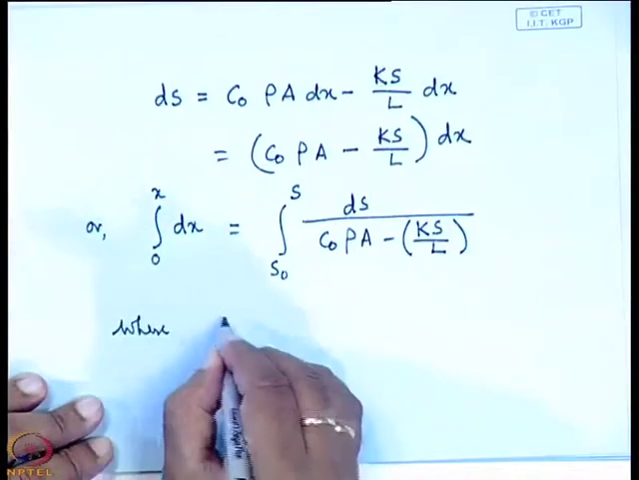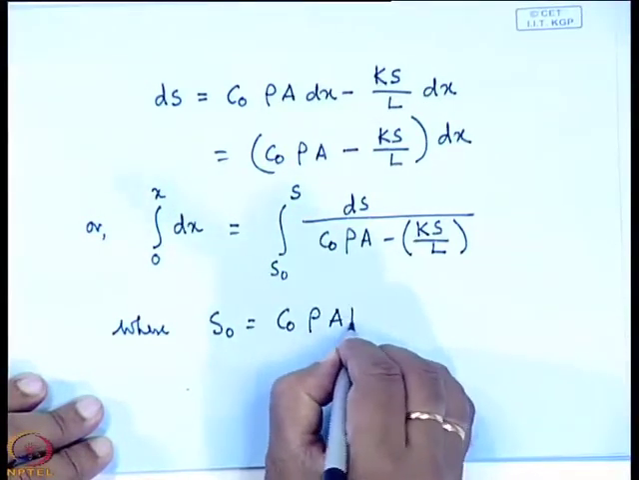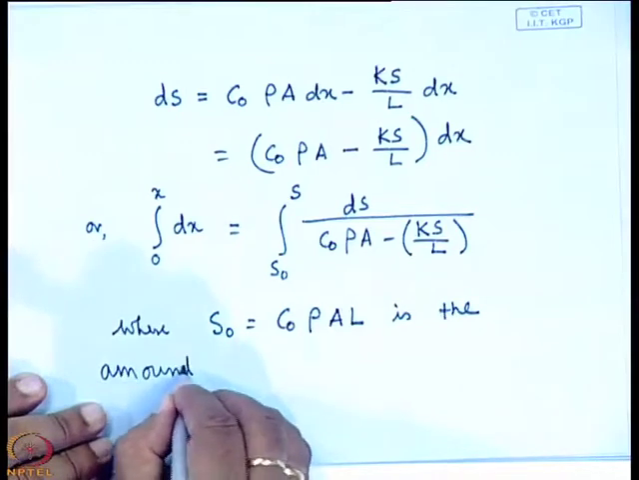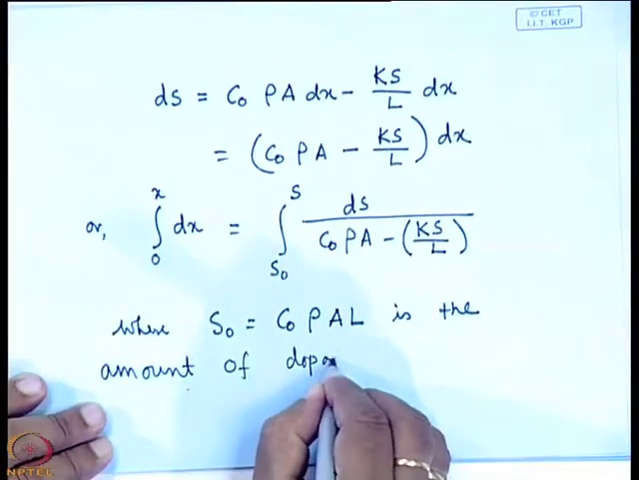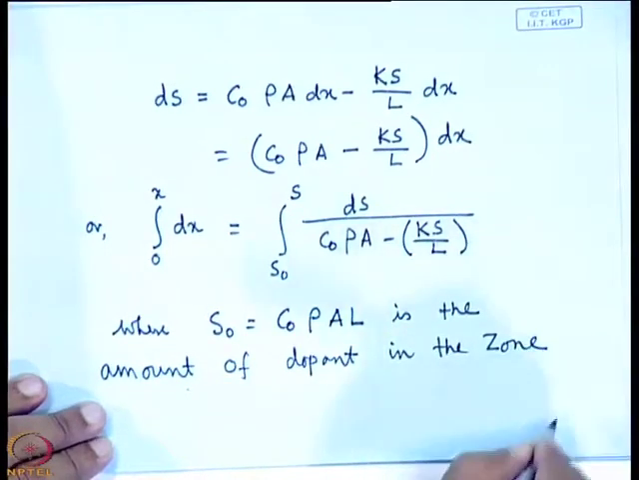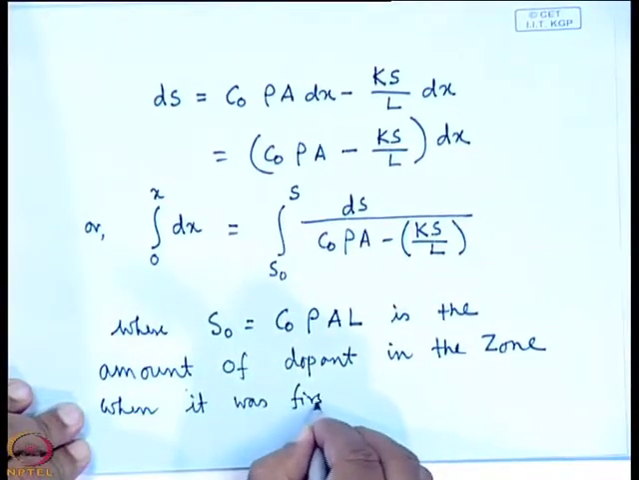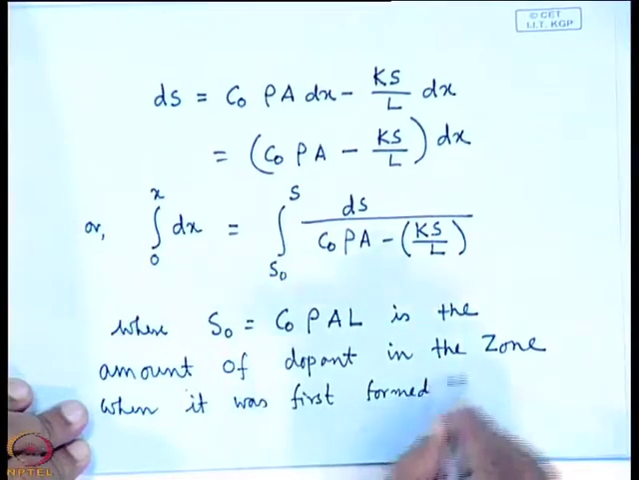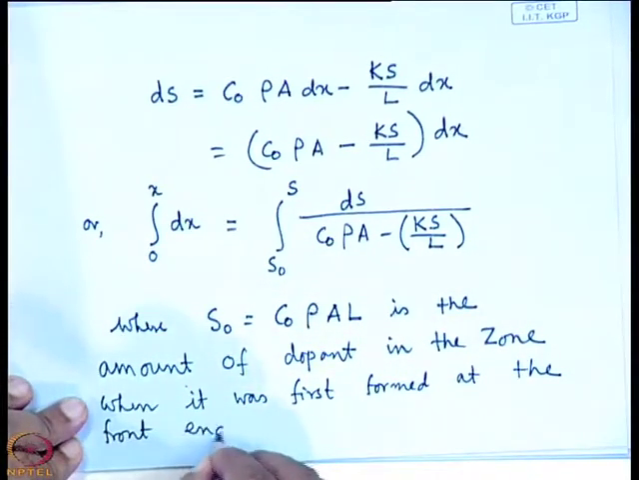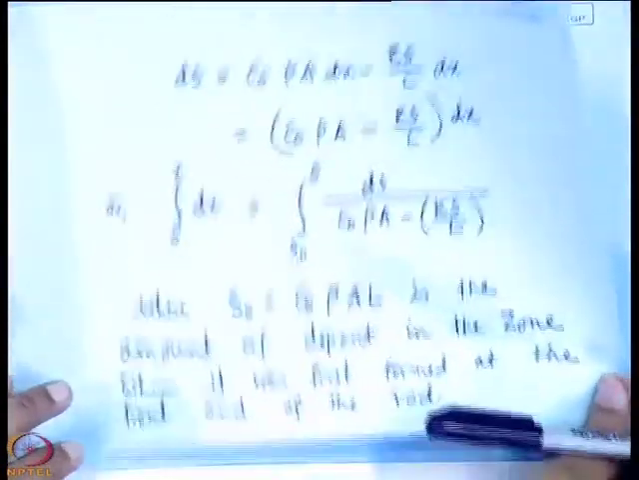where S0 is equals to C0 rho A L is the amount of dopant in the zone when it was first formed at the front end of the rod. Yes.